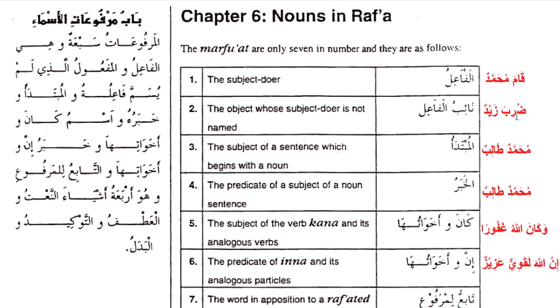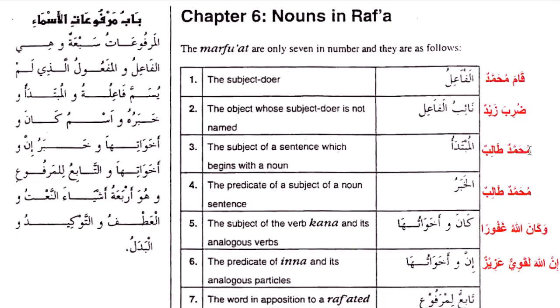So here, duriba Zaidun. Zaid was beaten. So who's the recipient? The doer is not going to be known, because that's what we call majhul in Arabic. Majhul means unknown. So duriba Zaidun, the doer is not known, but the recipient is known. The recipient is called Zaid, and Zaid in this particular condition is always going to be marfu. Zaid is marfu because it is a na'ibul fa'il. Okay, so I hope that is clear.